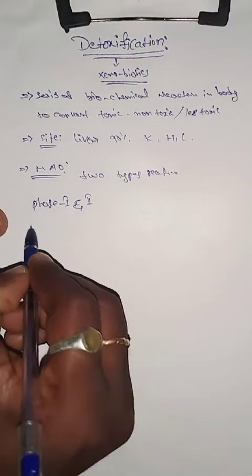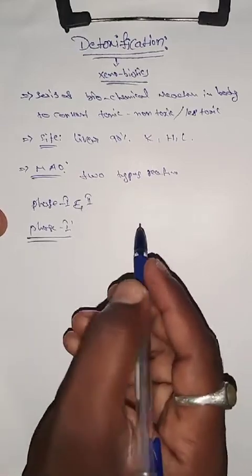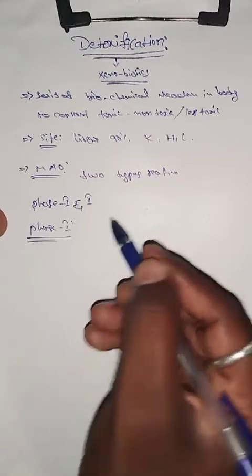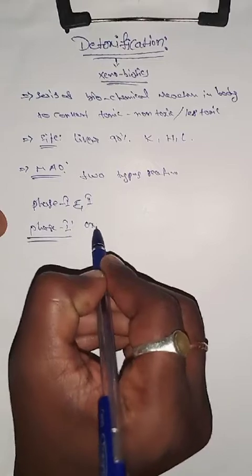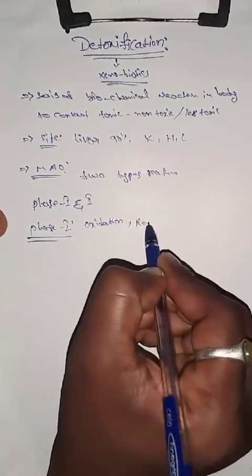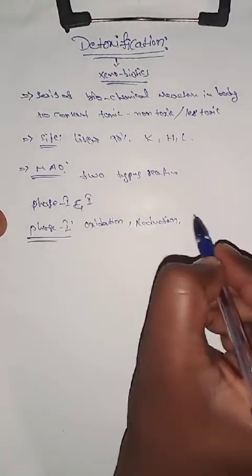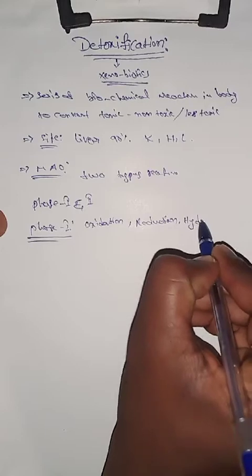What are the phase 1 reactions of xenobiotics? The first is oxidation, then reduction, and hydrolysis.